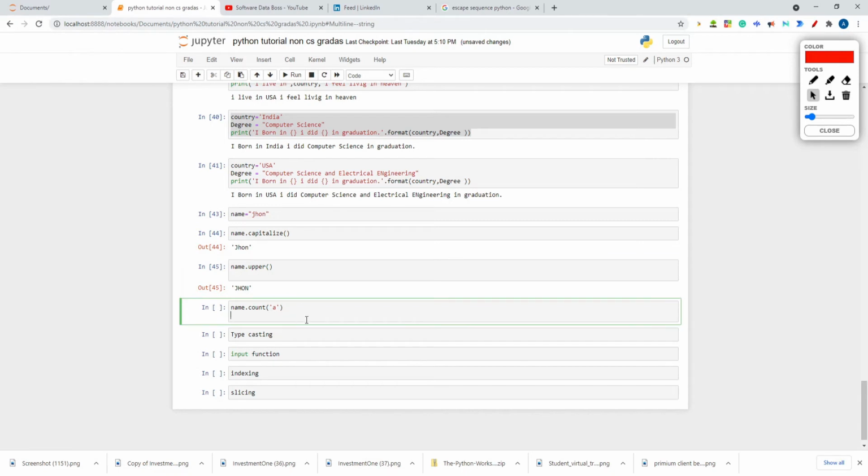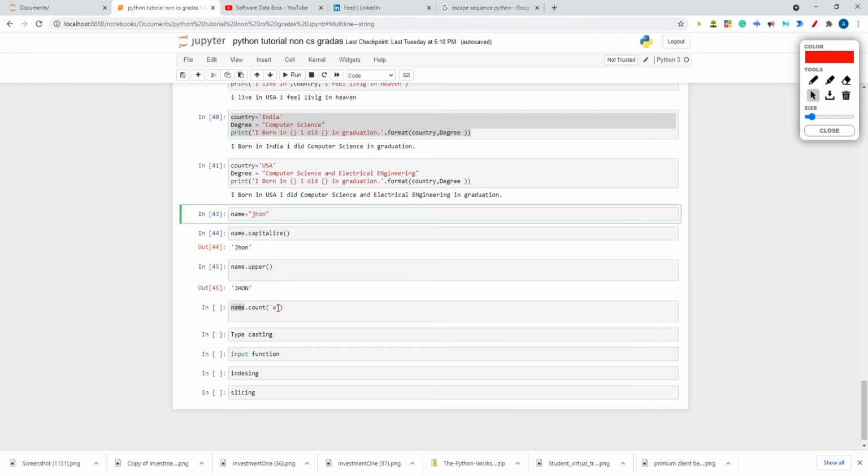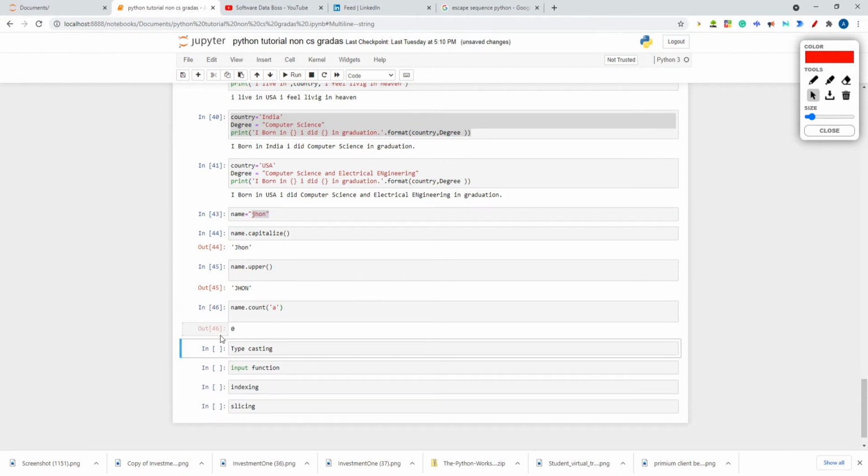Now you want to count, name dot count: you want to count the letter A in the name variable, how many times A occurs. There is no A in the word John, right? So it will give 0 as the answer. But let's take John Allen America, which is a bigger string stored in name.